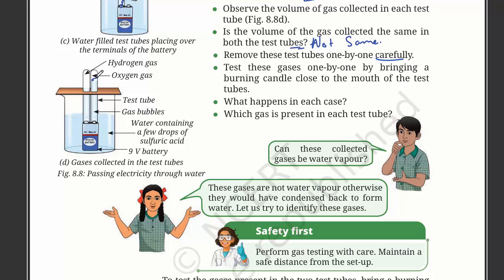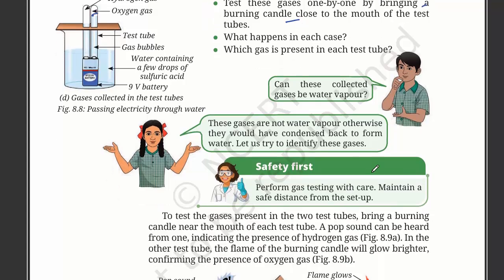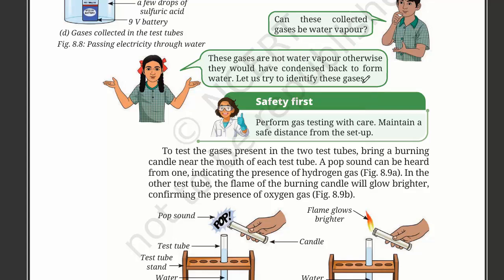Test these gases one by one by bringing a burning candle close to the mouth of the test tubes. What happens in each case? This one has hydrogen, because it is double the oxygen gas, since water is H2O: two hydrogen and one oxygen. So of course there is more hydrogen than oxygen. Now let us do the burning candle activity. By the way, these gases collected are not water vapor.